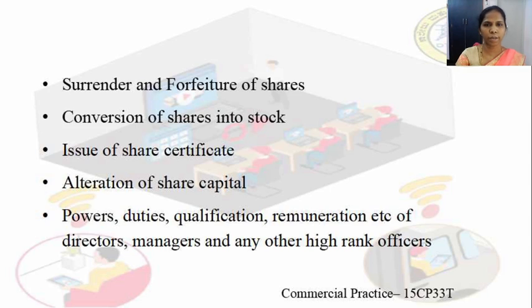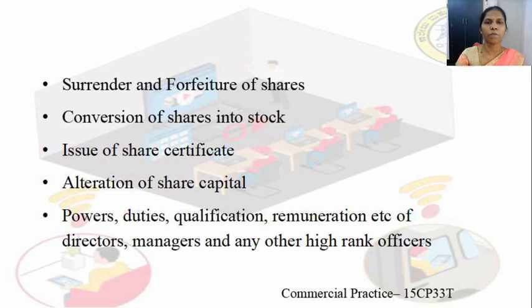Alteration of share capital: if the company intends to alter the share capital at any stage in the lifetime of the company, the procedure and provisions relating to the alteration of the share capital should be specified in the articles of association.